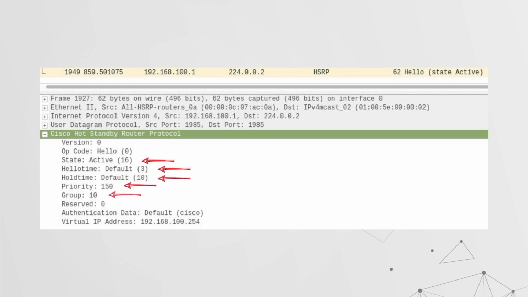If we then look at the group number, we also need to get this right, so we form part of the logical grouping we would like to attack. You can also see that there is authentication data. In this case, by default, Cisco devices are configured with the password cisco, in clear text. And lastly is the virtual IP address. This is the IP address that the users on the current network are configured with as the default gateway.